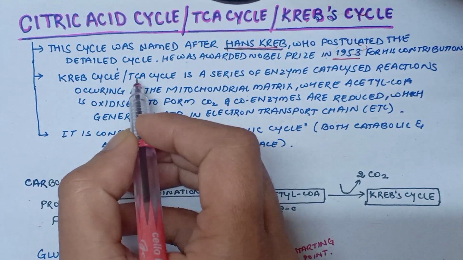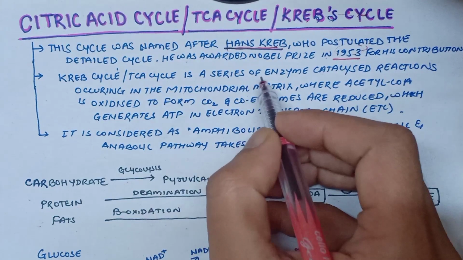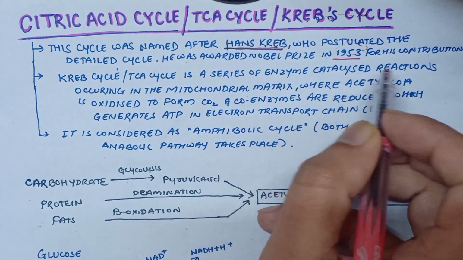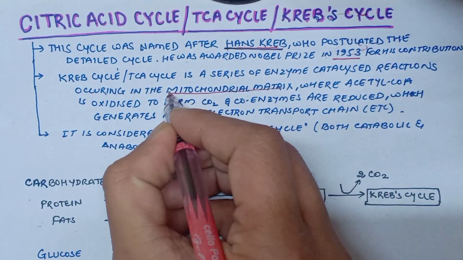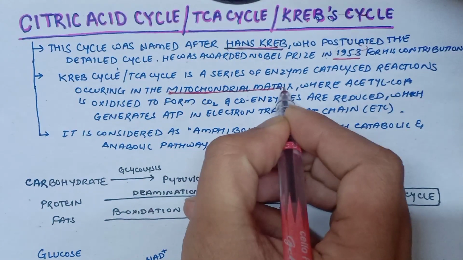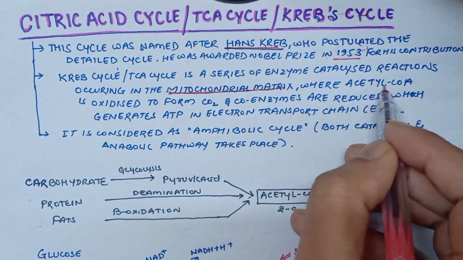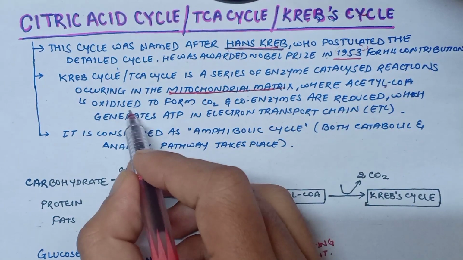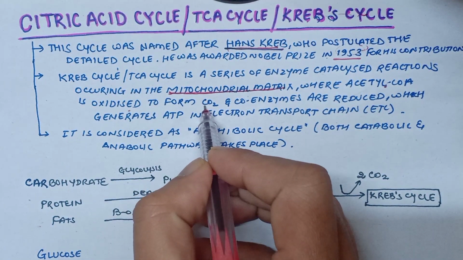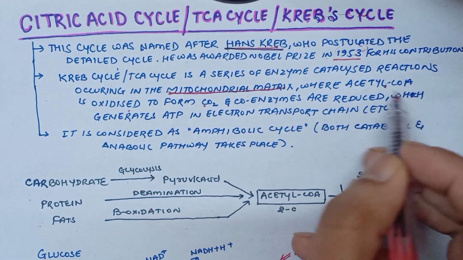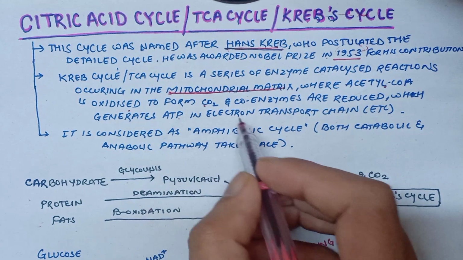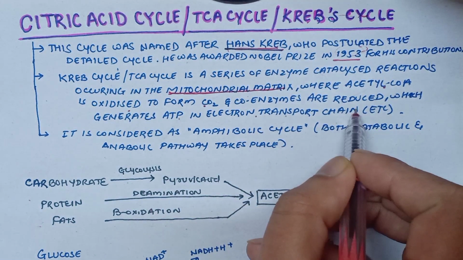Krebs cycle or TCA cycle is a series of enzyme catalyzed reactions occurring in the mitochondrial matrix, where acetyl coenzyme A is oxidized to form carbon dioxide and coenzymes are reduced, which generates ATP in electron transport chain.